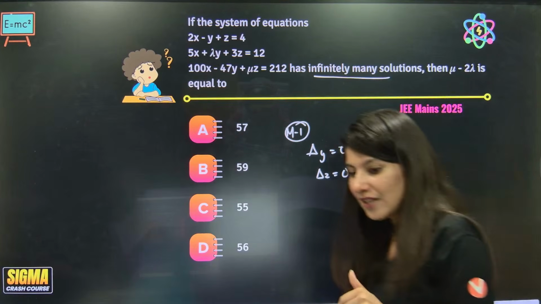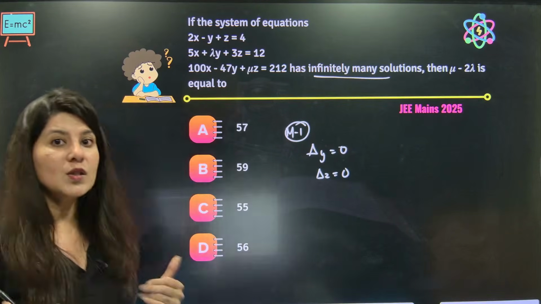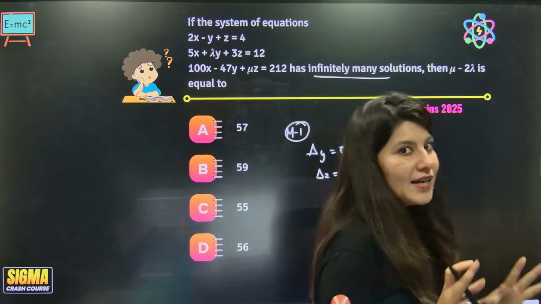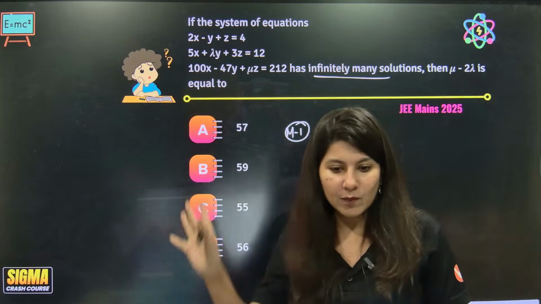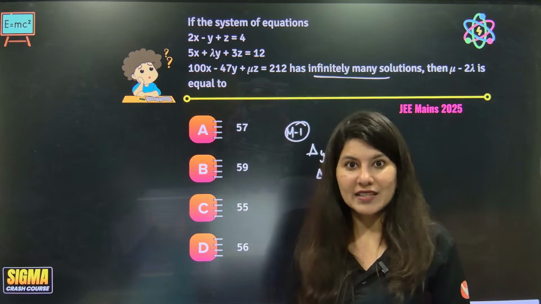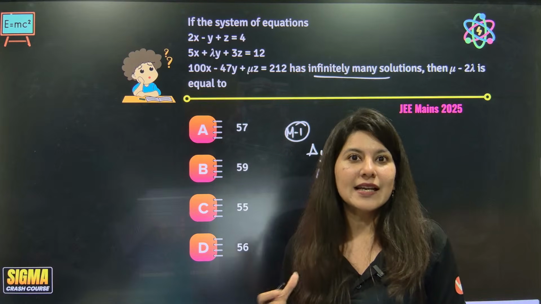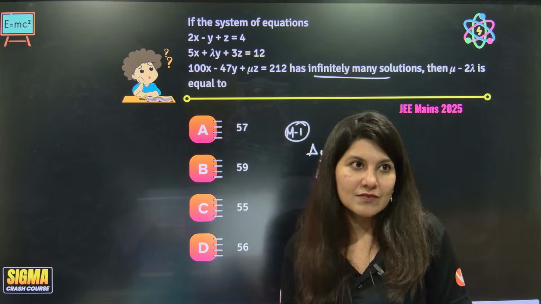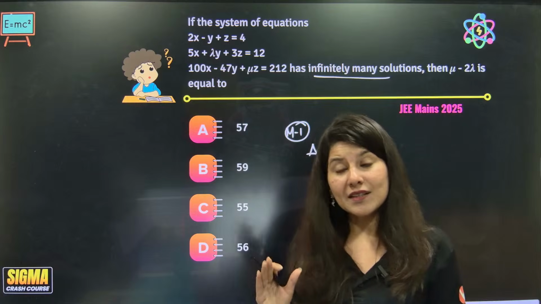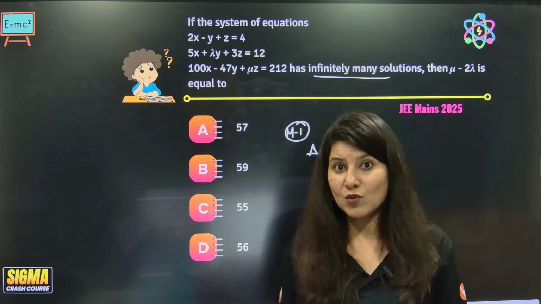Correct? Now again you'll be like, ma'am, calculation of two determinants is going to take much of my time. What to do? Do you have another technique? Yes, I do have another technique, but that technique is not as simple as the AP one. The AP technique was like a 10-second technique. This technique can take more than 10 seconds, approximately 40-50 seconds of yours. But you can still bypass that determinant technique, if you want to.